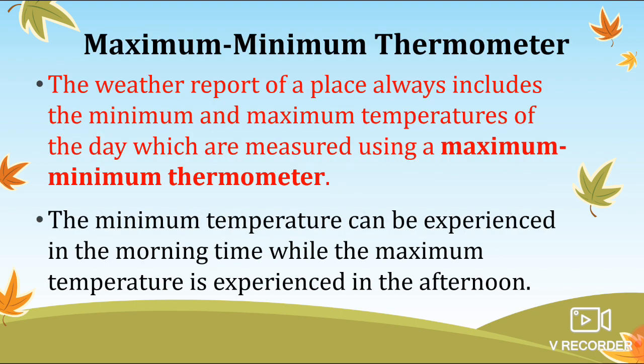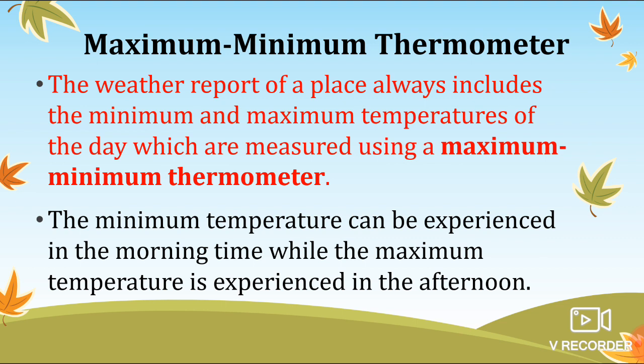So how are we measuring the temperature, how minimum and how maximum? You know that a thermometer is used to measure temperature. That may be environmental temperature, that may be our body temperature. So here we are using a maximum minimum thermometer, which is used to measure environmental temperature. So what is a maximum minimum thermometer? Here we are getting two readings. One is the maximum reading and another one is the minimum reading.